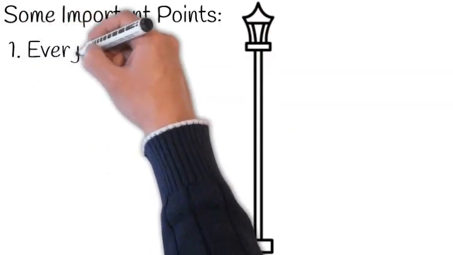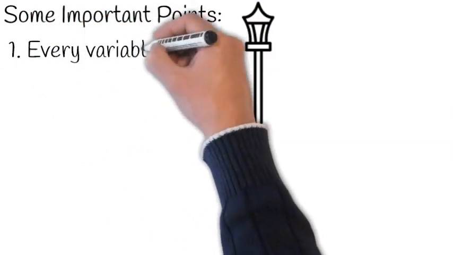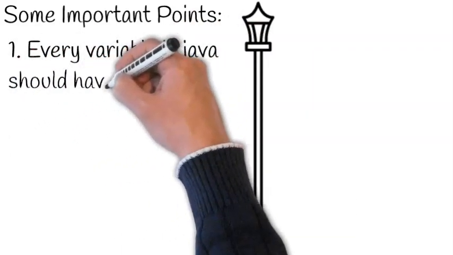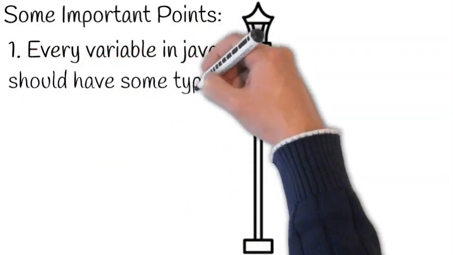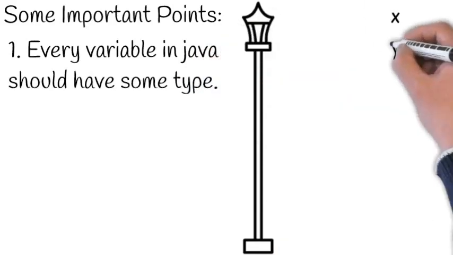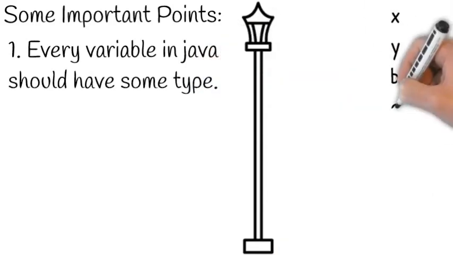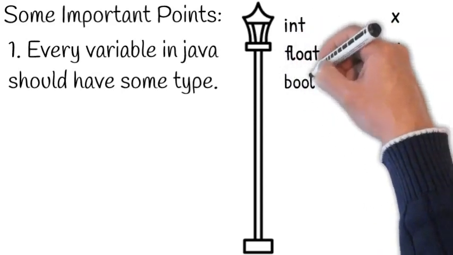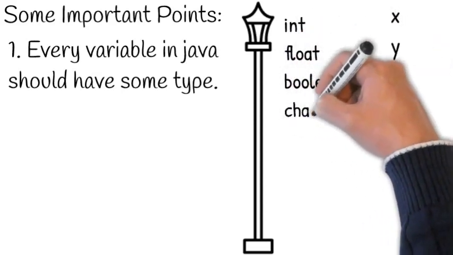First one is every variable in Java must have a type associated with it. That is, there is no existence of a variable without a type in Java. Suppose we have variables x, y, b, c. So the types should be associated with them, like int x, float y, boolean b, char c.